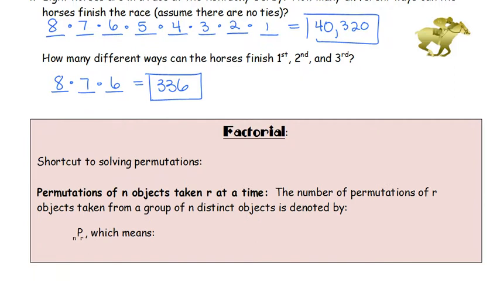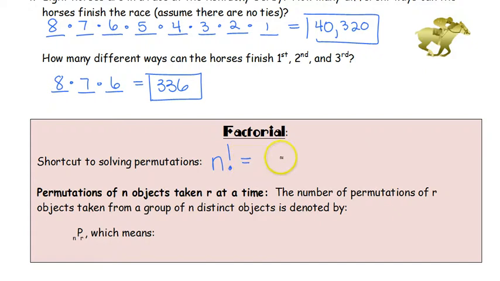Which brings us to our factorial. The factorial is a shortcut to solving the permutations. The way that this looks is an n, or whatever your number is, with an exclamation point, which is what we call the factorial.